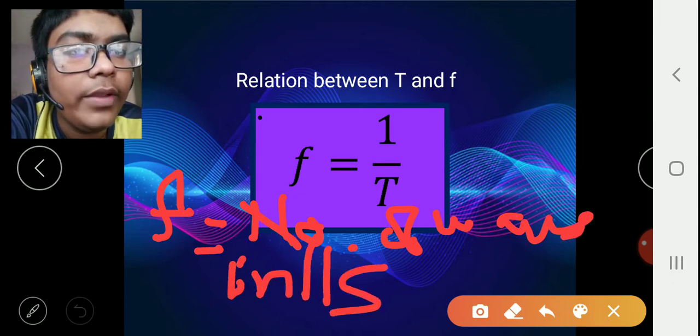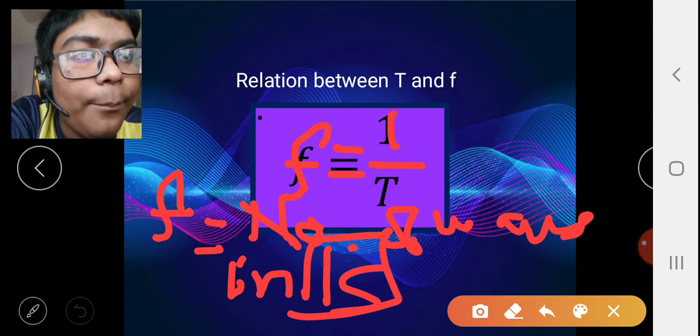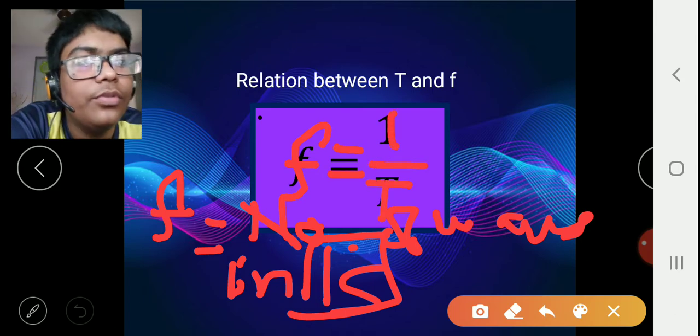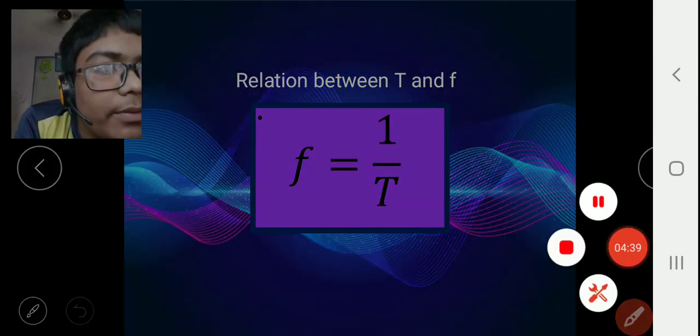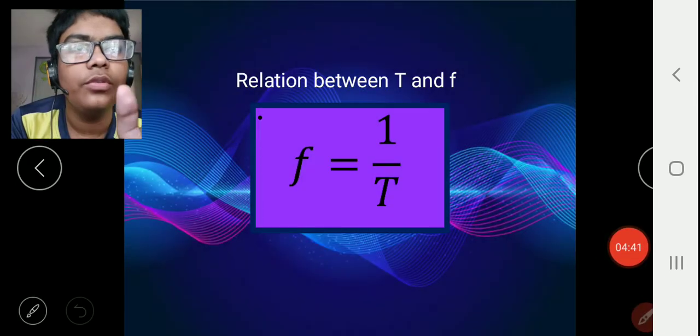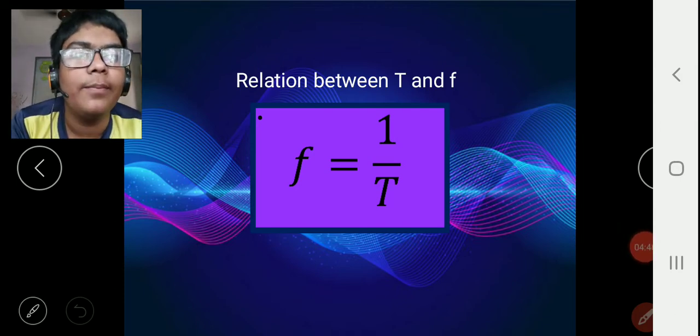So 1 second is the time period for frequency. Therefore, we get the equation F equals 1 by time period. So this is the equation for frequency, the relationship between them. So we saw the relationship between F and T: F is equal to 1 by T.